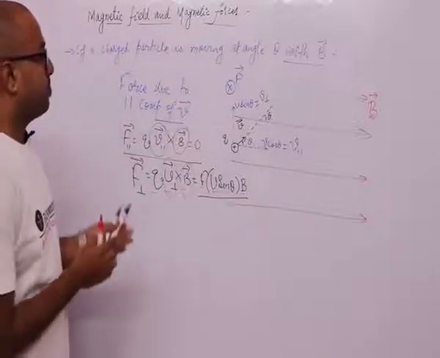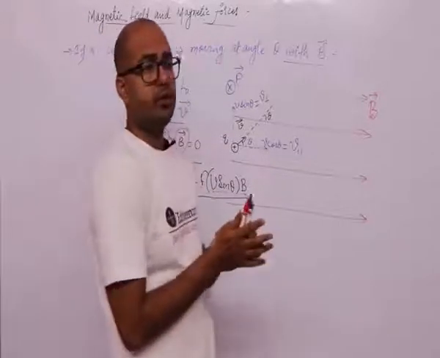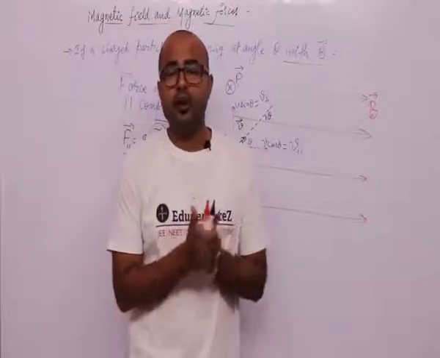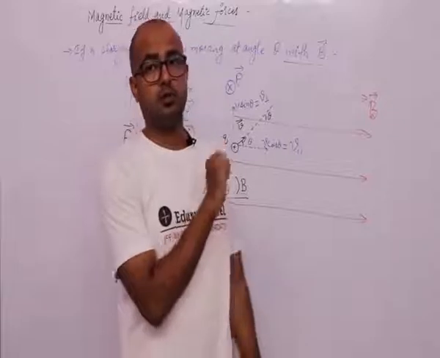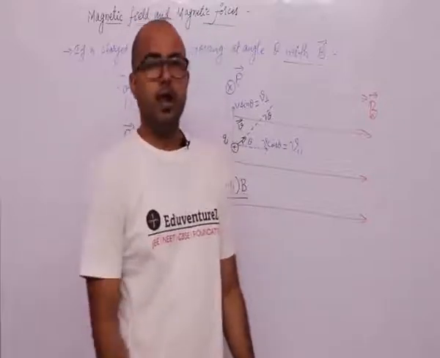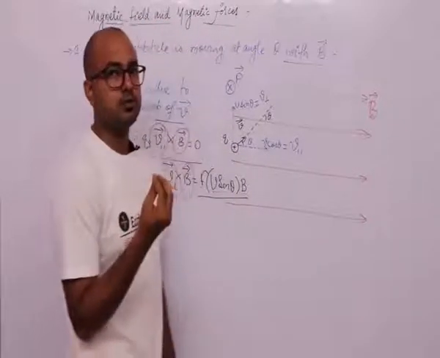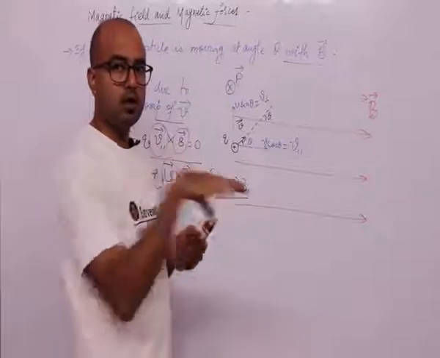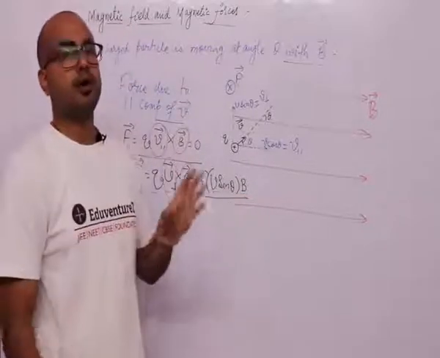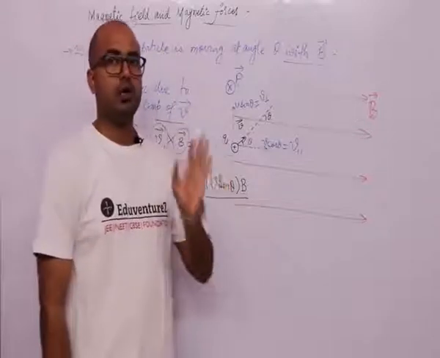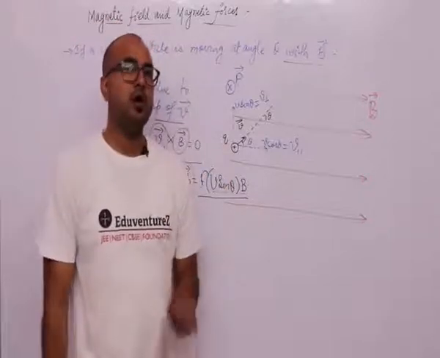This means that if the velocity vector makes an angle theta which is not 90 degrees and not 0 degrees, then it has two components. One component is along the direction of the magnetic field and the other component is perpendicular to the direction of the magnetic field.